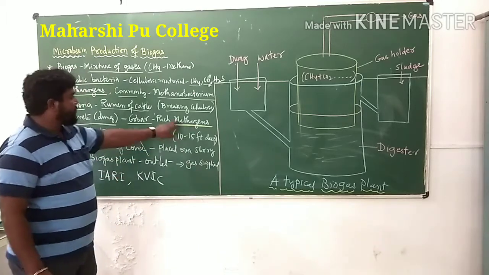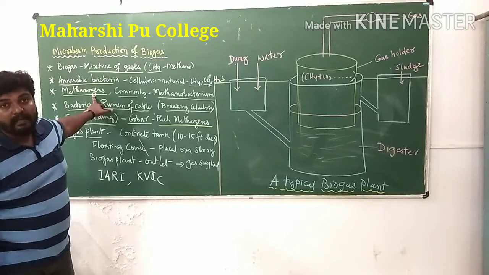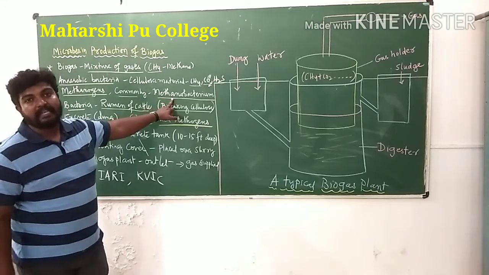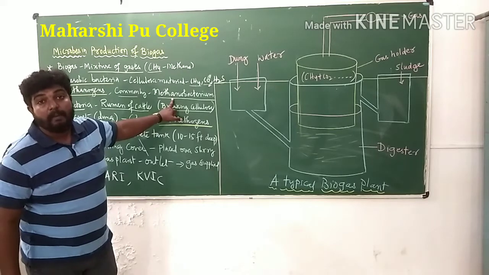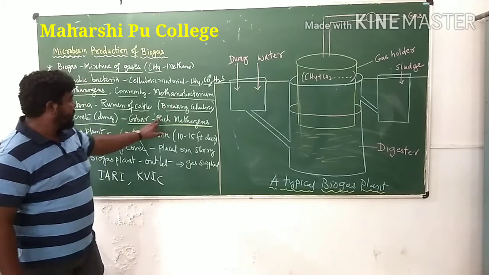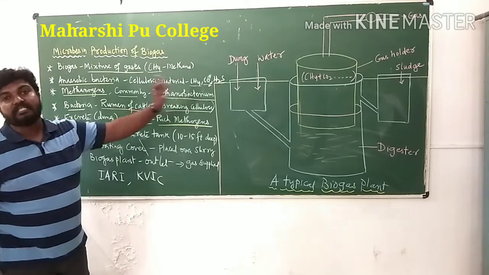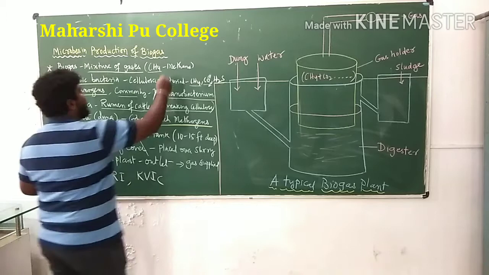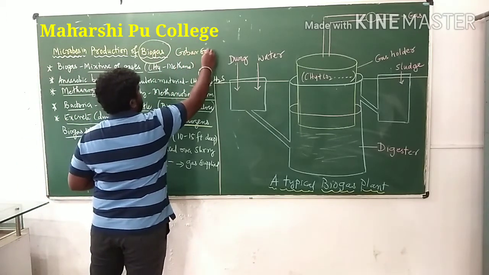What are methanogens? Methanogens are anaerobic bacteria that act upon the cellulosic material, commonly called Methanobacterium, which produces biogas. The gobar, which is rich in methanogens, produces a fuel, a gas that we call gobar gas. Your biogas is also called gobar gas.